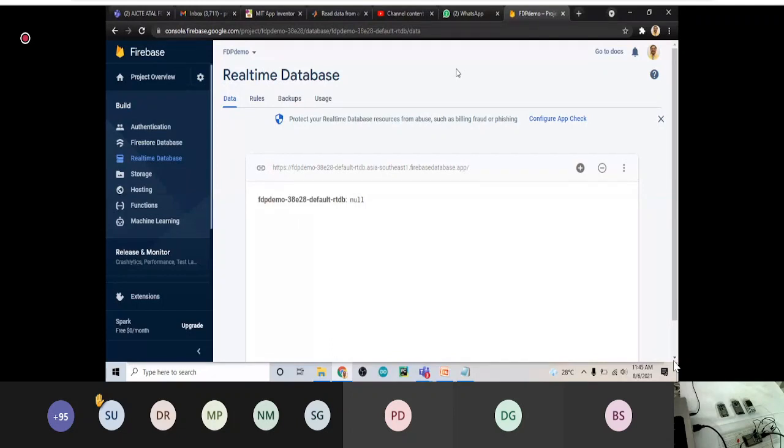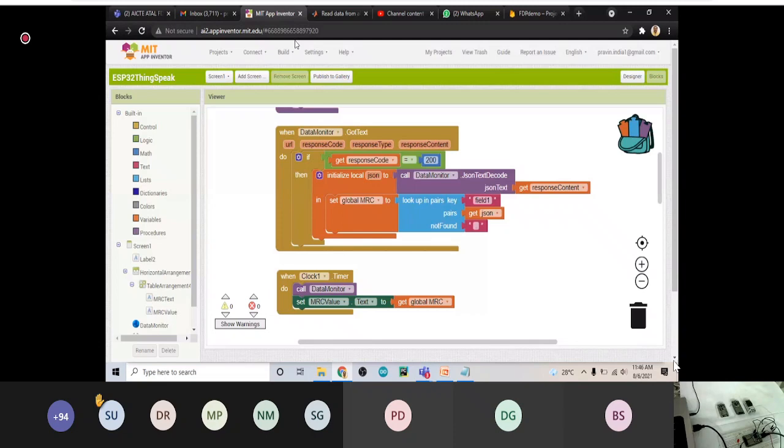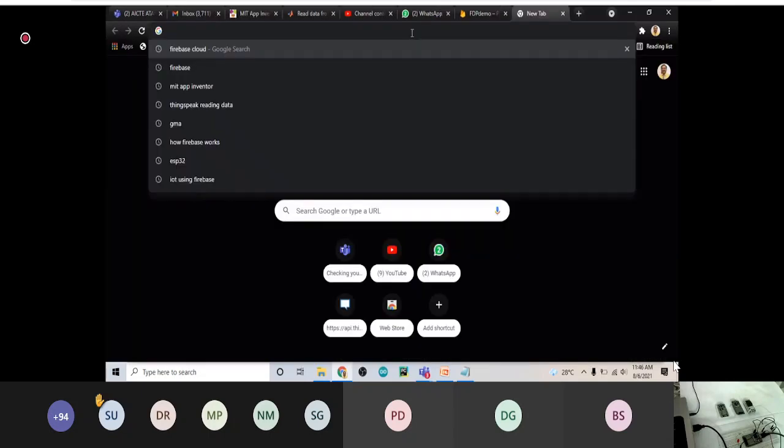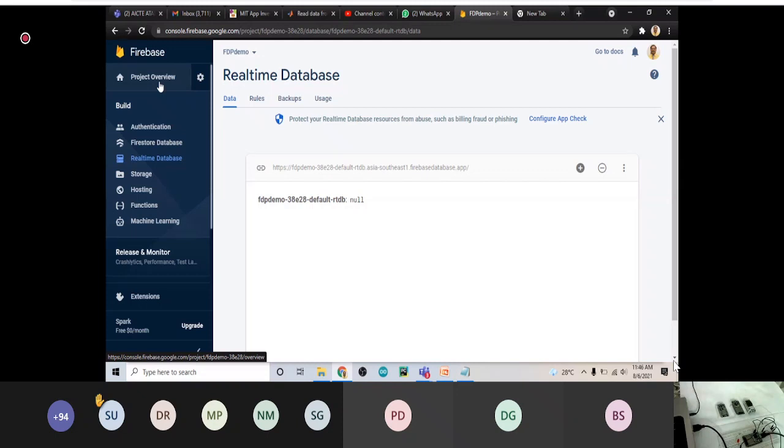Now how to go to it? I'll show you. Somebody asked me, please repeat. So go, see here. Okay, on the left hand side top corner there is a project overview, correct?